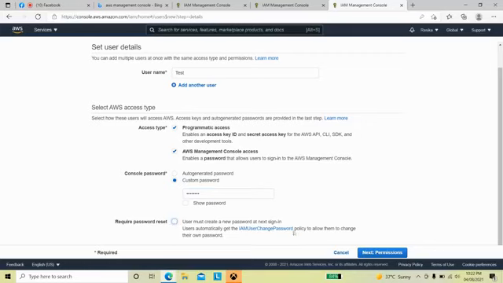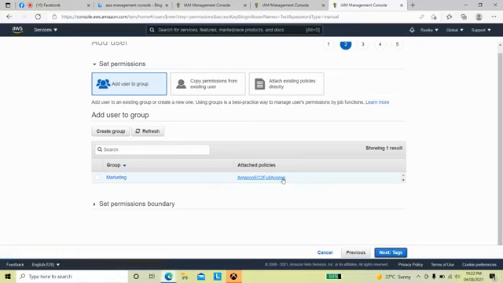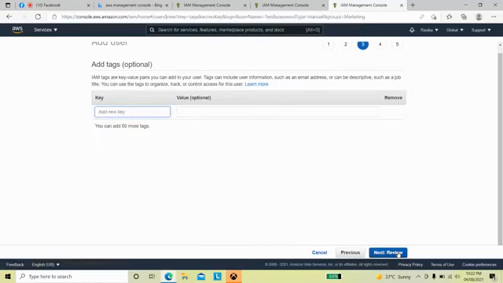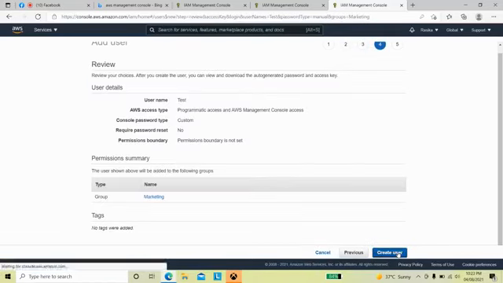Then I am unchecking the required password reset option, then the permissions. If we want to add the marketing group, so marketing as a group, then the created user is automatically under the group of marketing. No need to add the permission separately.